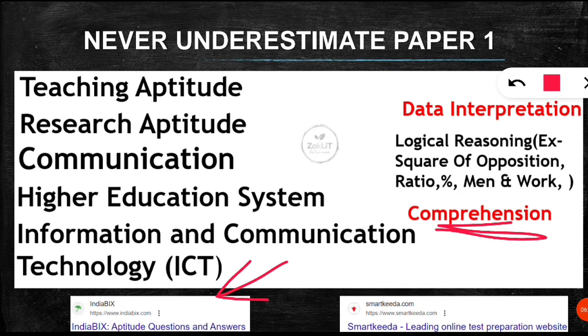You should read the newspaper and papers, which is very important. I also suggest SmartKida.com, which has more reading comprehension to practice, with answers and explanations. It is a very good platform. You should definitely check these 2 platforms for paper 1 data interpretation, aptitude and comprehension.